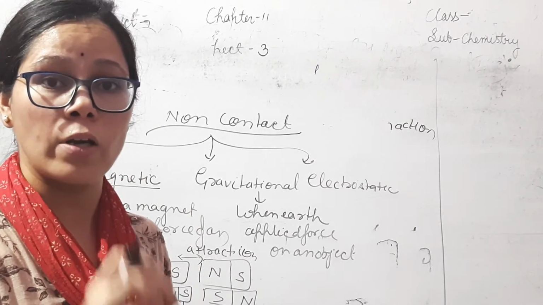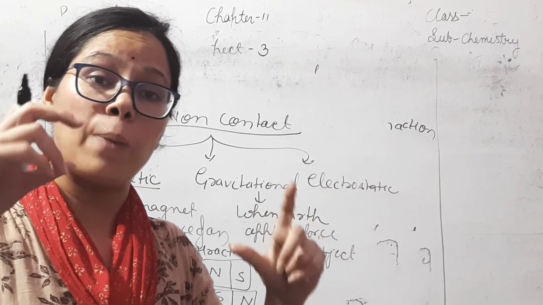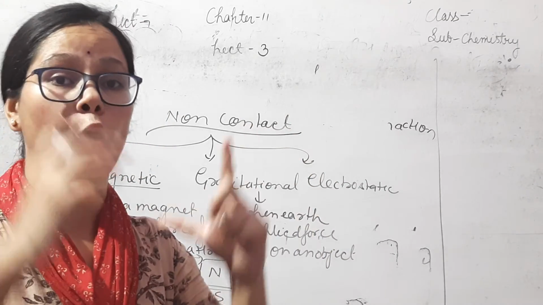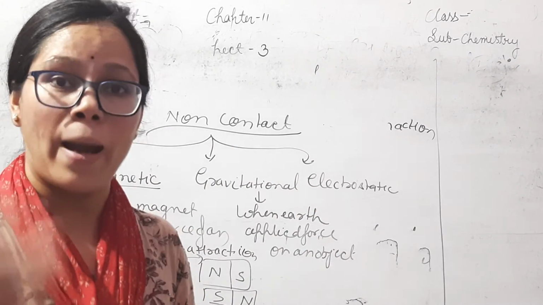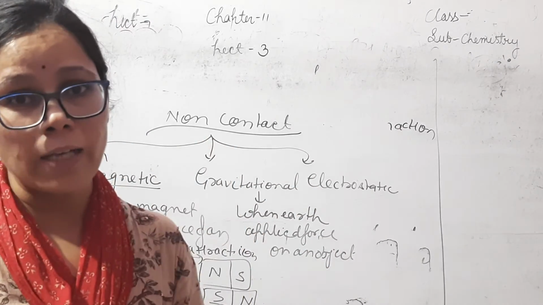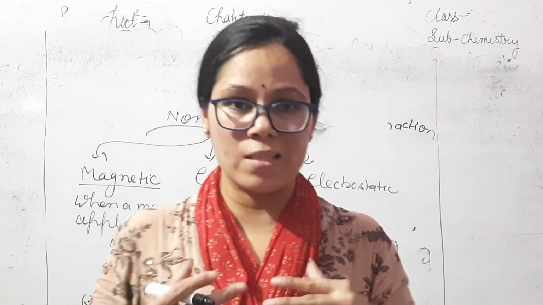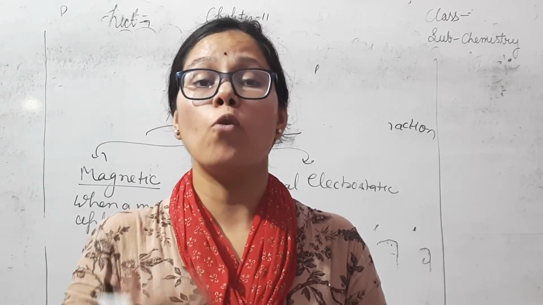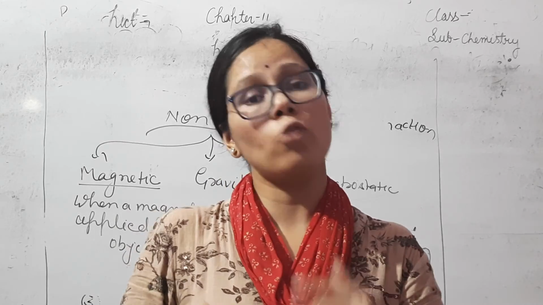It is a universal force. It is applied on every object which is present on the earth. So gravitational force is exerted by the earth on an object which is present on the earth's surface. For example, I am standing on the earth, then earth applies a force on me. This force is known as gravitational force, and we can also say force of gravity.